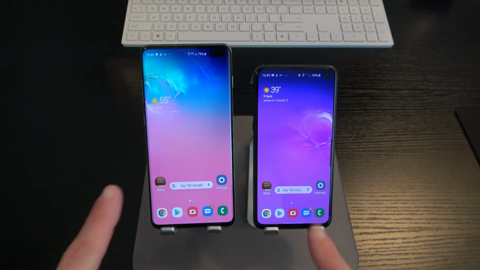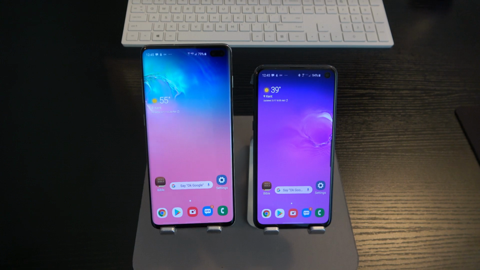Okay. Now, another one of the differences, battery life. Here in the S10 Plus, we've got a 4100 milliamp hour battery, as opposed to in the S10e, we've got a 3100 milliamp hour battery. Now, again, battery usage is going to depend on how you use your device. Me, I haven't had a problem getting through a full day on either one of these devices. Mind you, that new Snapdragon 855 processor is more geared towards power efficiency and battery sustainability. So I've gotten excellent battery life out of both of these devices.